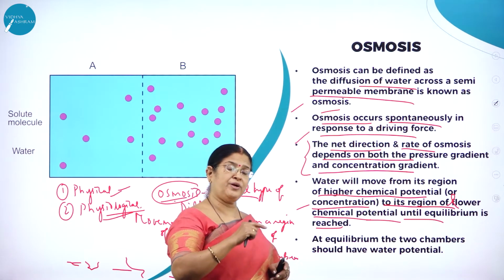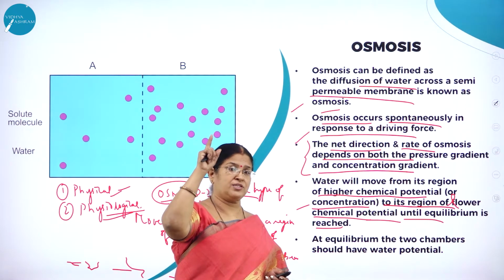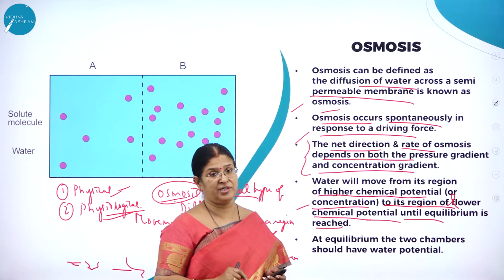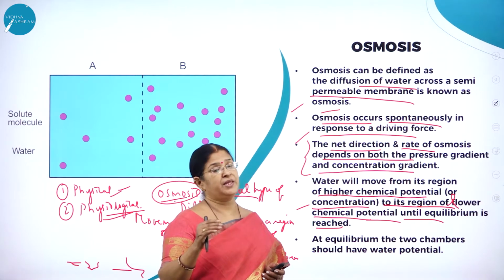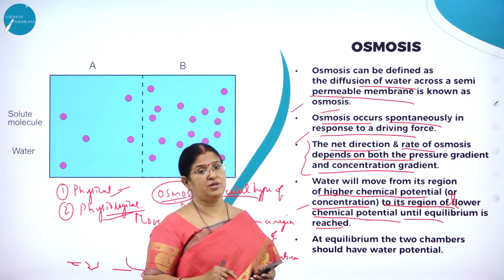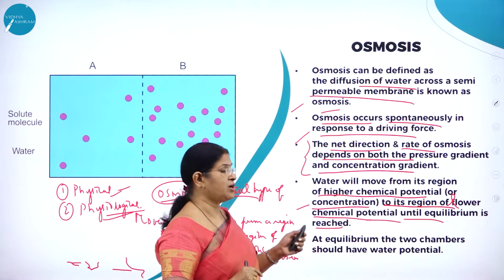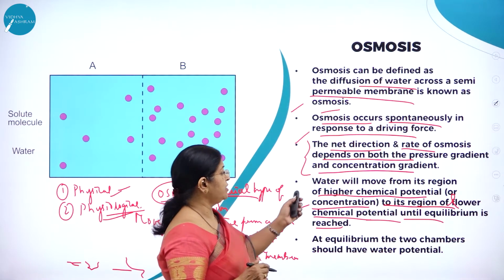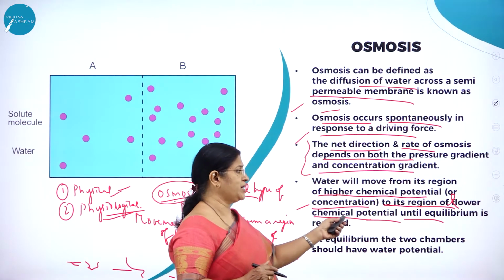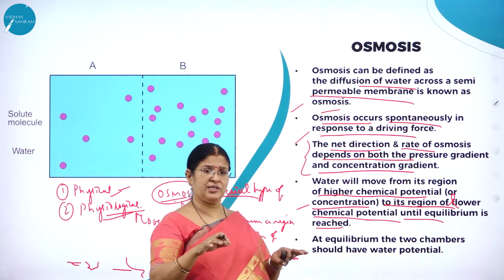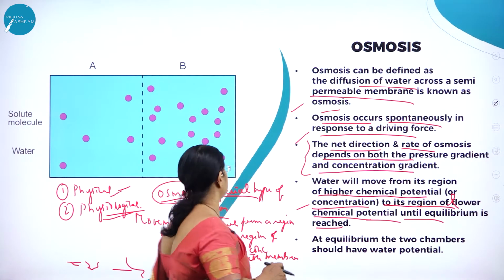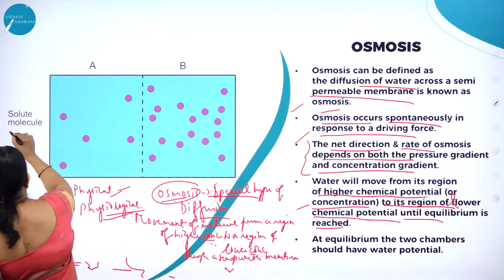So osmosis is the movement of molecules from a region of higher concentration to a region of lower concentration. Pure water always has higher concentration. The more solutes are dissolved, the more the concentration will decrease. So water moves from a region of higher concentration to a region of lower concentration, or we can also say in terms of potential, from its region of higher chemical potential to its region of lower chemical potential until equilibrium, when both the concentrations are one and the same. At equilibrium, the two chambers should have the same water potential. Here you can see solute molecules and water.